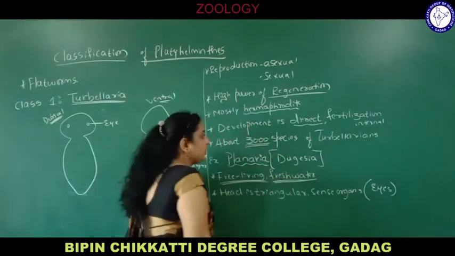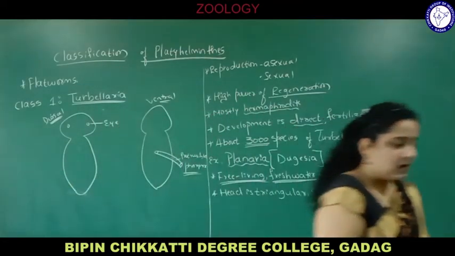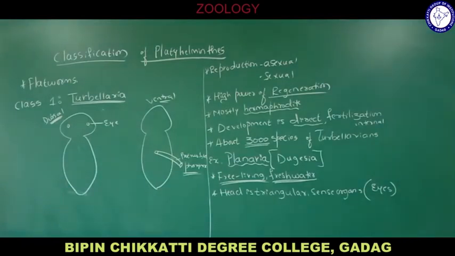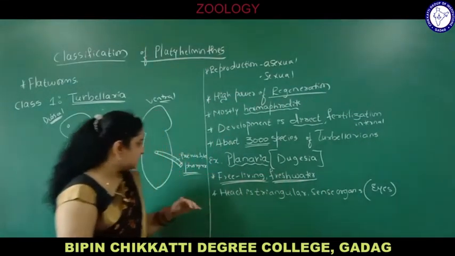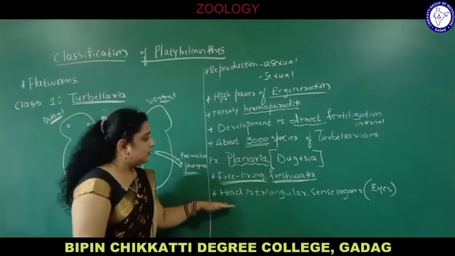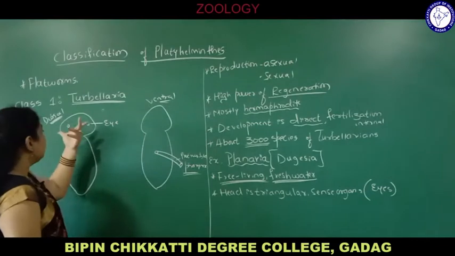Again, one more important point here is that there is cross fertilization in planaria. Cross fertilization you find in organisms called planaria. So this is about the characteristics of planaria. Planarians are mainly free living freshwater forms. The head is triangular. Sense organs are present in the form of rudimentary eyes. As you can see here, the head is triangular.